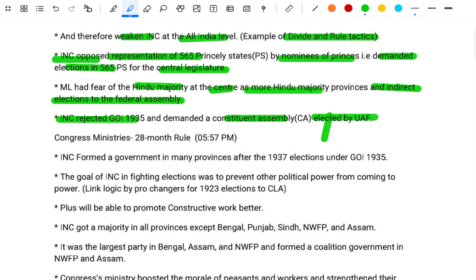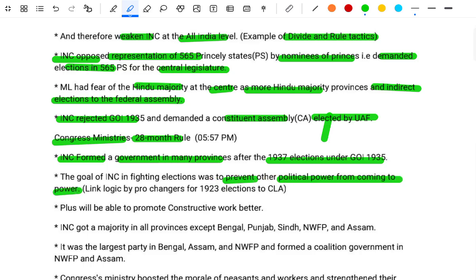The Congress Ministry's 28-month rule: the INC formed a government in many provinces after the 1937 election under the Government of India Act 1935. The goal of the INC in fighting the election was to prevent other political powers from coming to power. Link the logic of the Pro-Changers for the 1923 election to the council, CWF. The plus will be added to promote constructive work better.